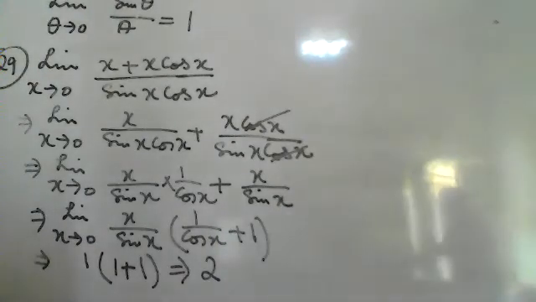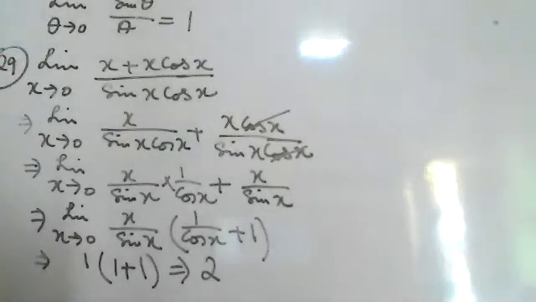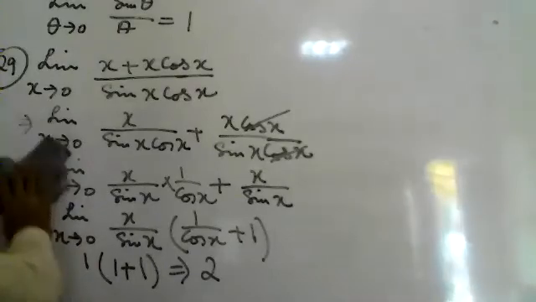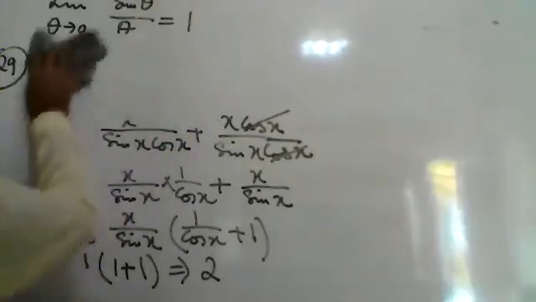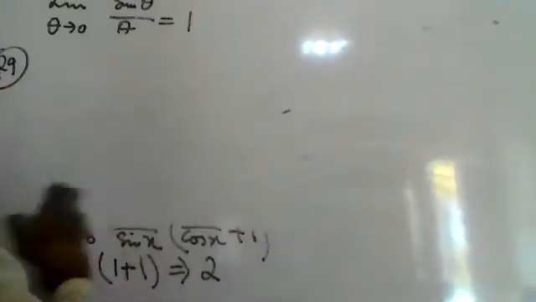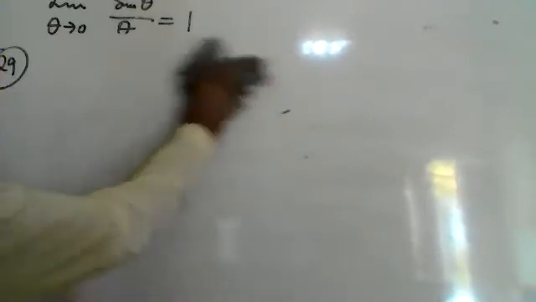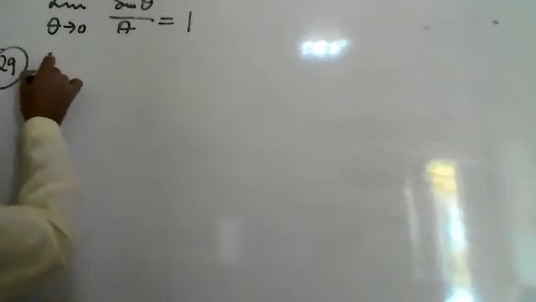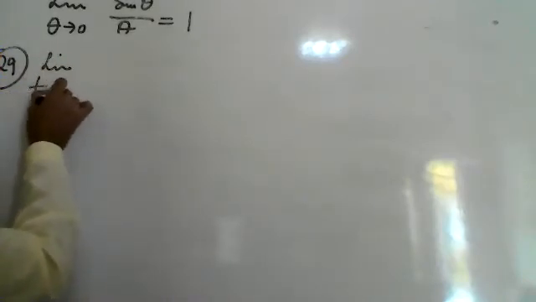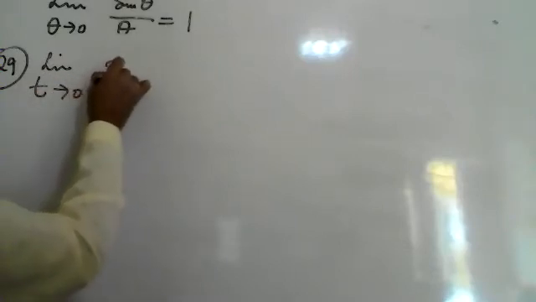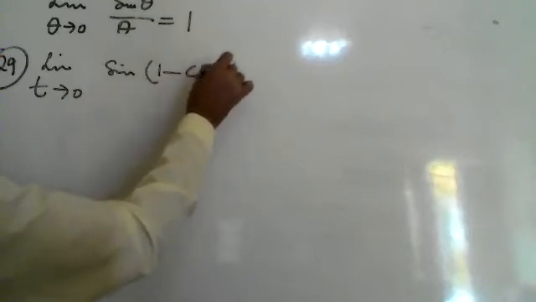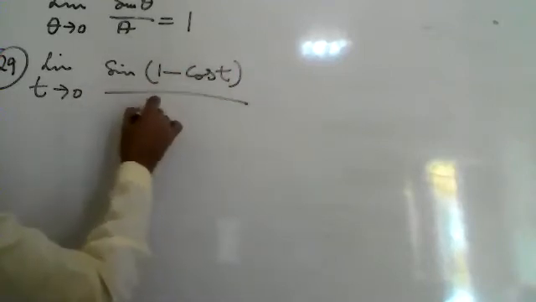Okay. Question number 31. Limit t tends to 0, sin of 1 minus cos t, whole upon 1 minus cos t.